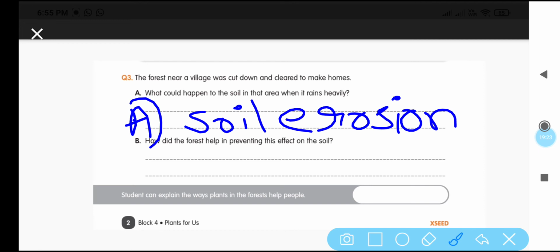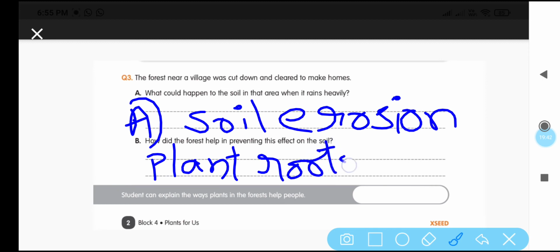And the next one, how did the forest help in preventing this effect on the soil? So how is soil erosion prevented by the plants? Because the plant's roots can hold the topsoil. Plant roots can hold the topsoil so that soil erosion can be prevented by plants.